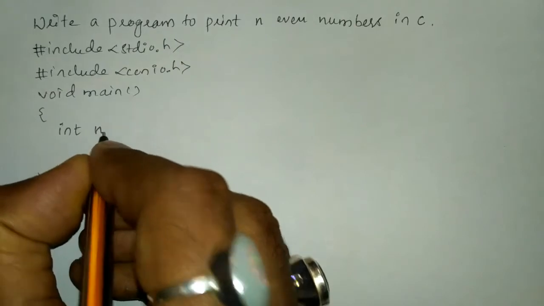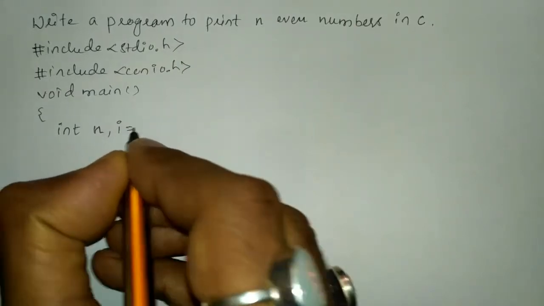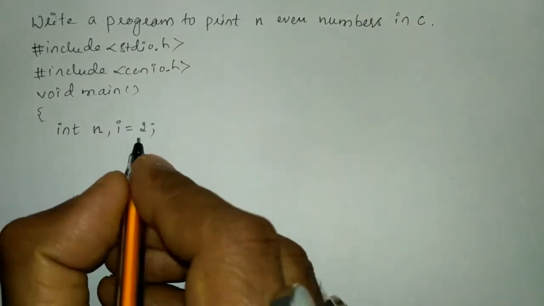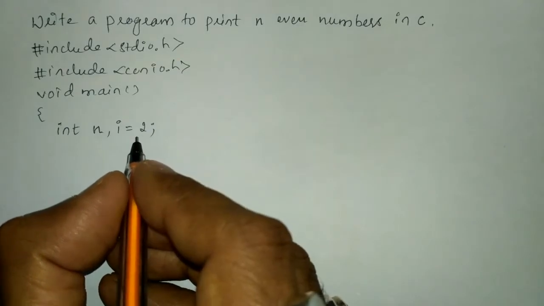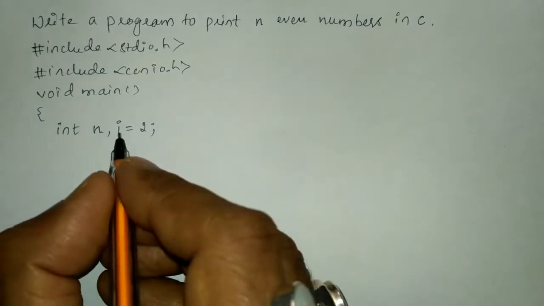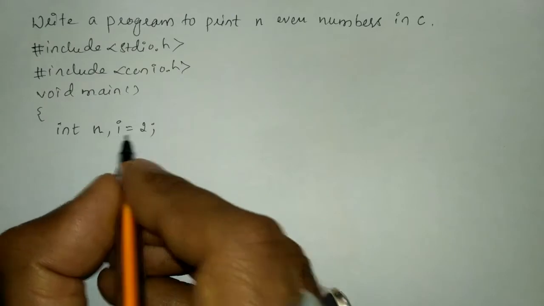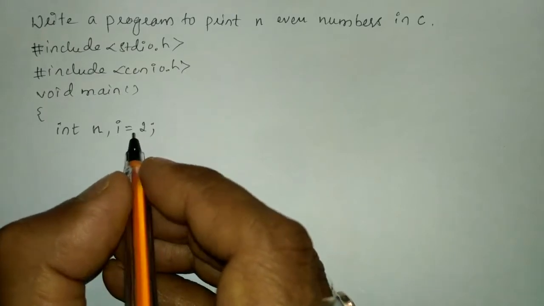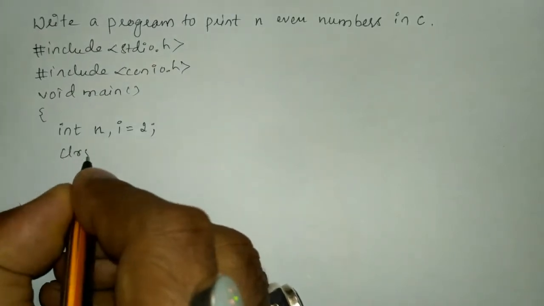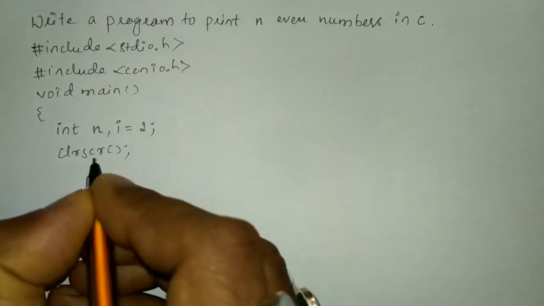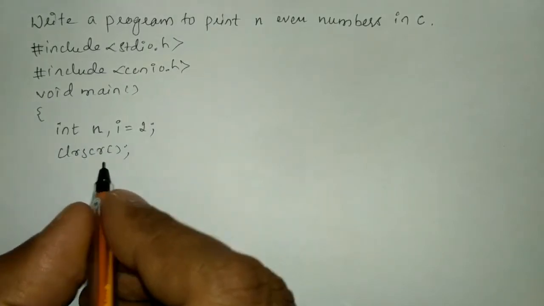variables. We'll take n and I'll take i is equal to 2. Why? Because even numbers start from 2, hence I have equated this variable i with the value 2. Now we'll write clrscr function. This is used to clear the screen.